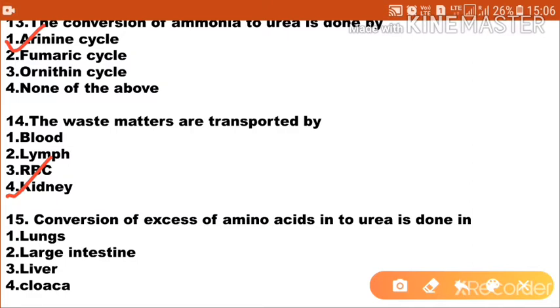Next question. The conversion of excess of amino acid into urea is done in option 1 lungs, option 2 large intestine, option 3 liver, option 4 cloaca. So the conversion of excess of amino acid into urea is done in the liver. Option 3 is the correct answer.